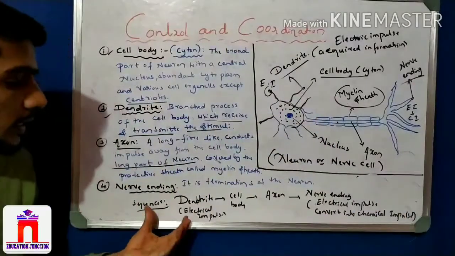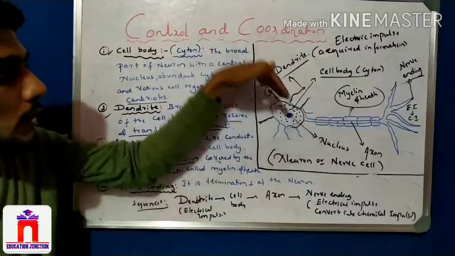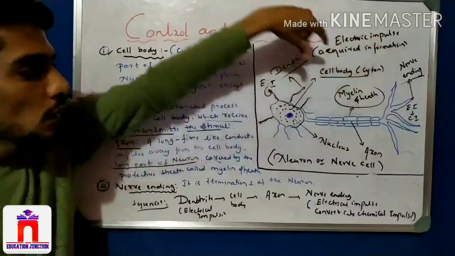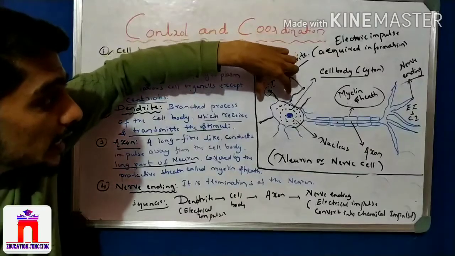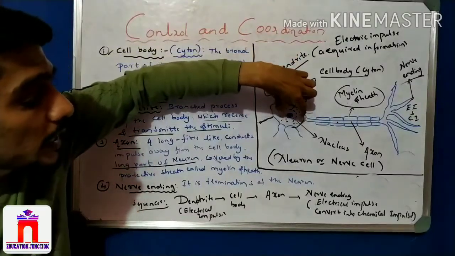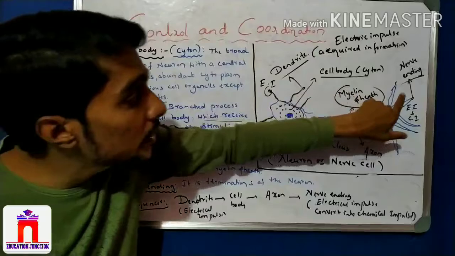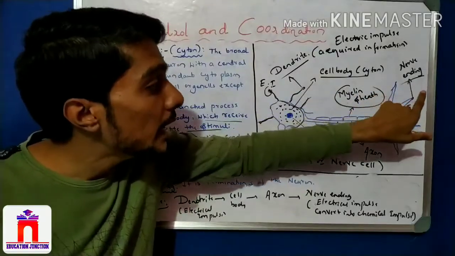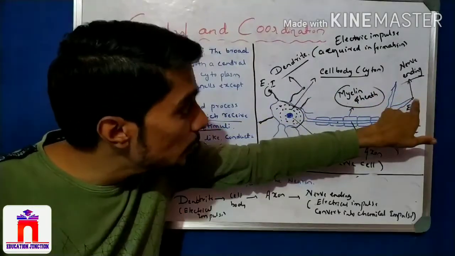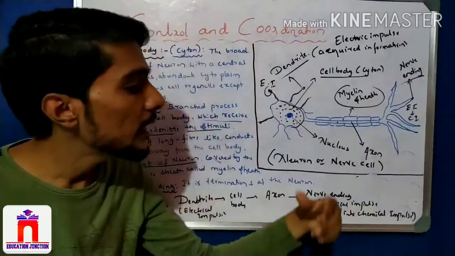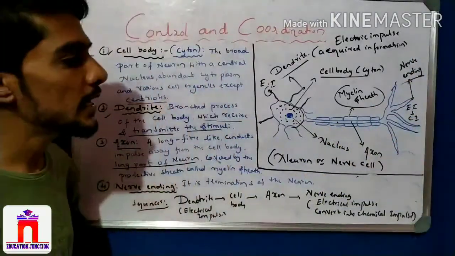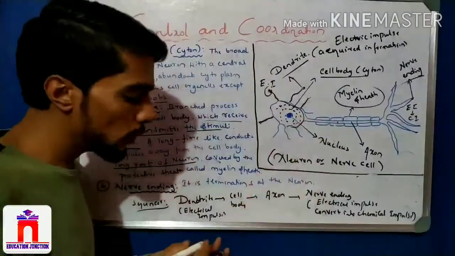This is the sequence of travelling of the acquired knowledge: first it comes to the dendrite in the form of electrical impulses, reaches the cell body, then the axon and the nerve ending. The electrical impulse at the nerve ending is converted into chemical impulses and then transferred to the synapse, which is the gap between the two neurons.